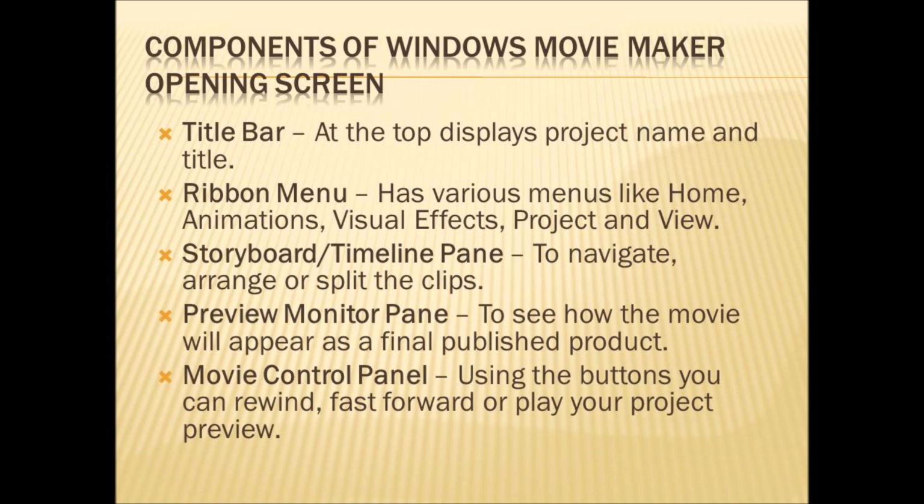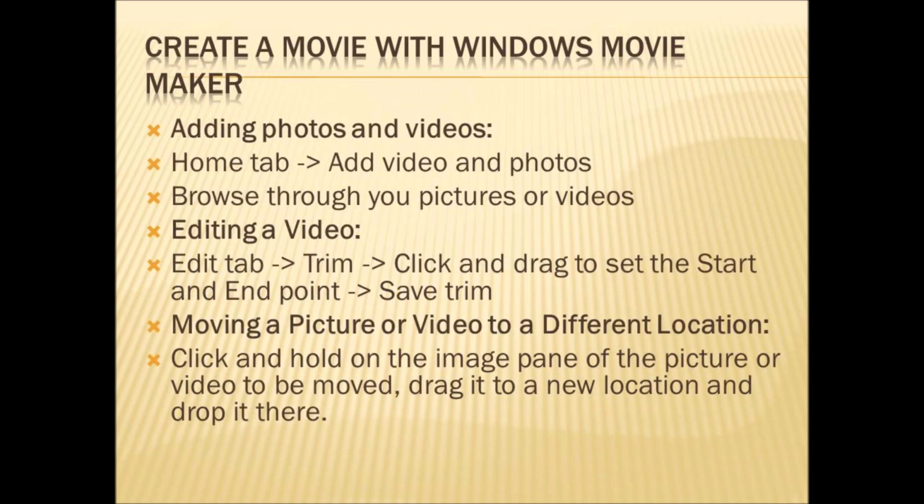Then at last, movie control panel. Using the buttons, you can rewind, fast forward or play your project preview. It has 3 buttons for rewind, fast forward and play. With the help of this movie control panel, you can control your movie. That is, you can rewind the movie if you want, or fast forward or play the movie in the preview pan. Now we will see how to create a movie with the help of Windows Movie Maker.